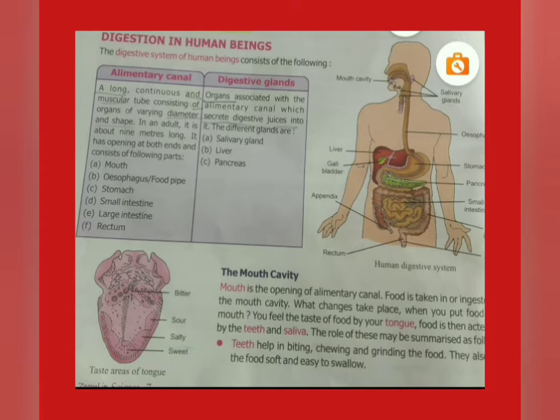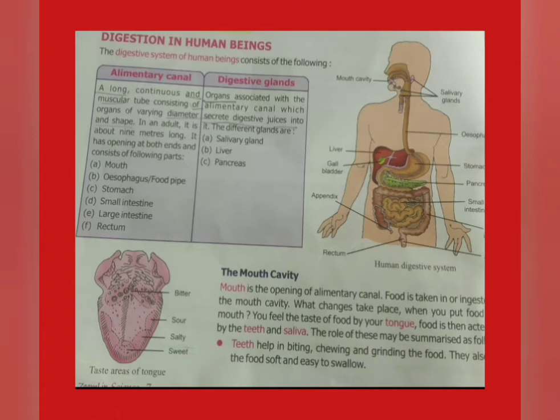Milk teeth start growing when we are about 6 months old, and by about 2 years of age they are complete, 20 in total. This is called milk teeth.